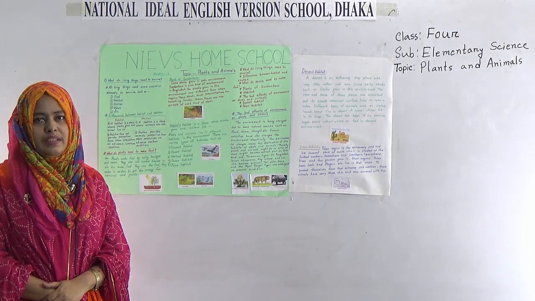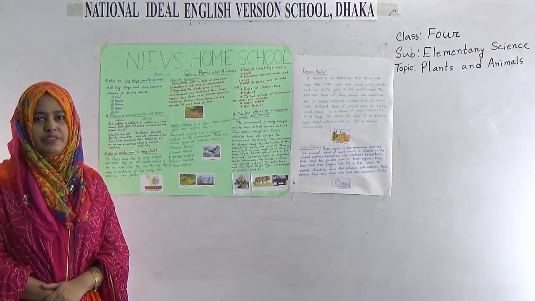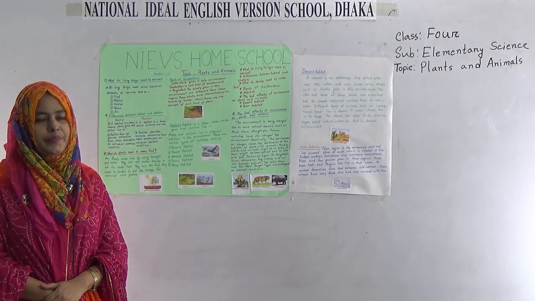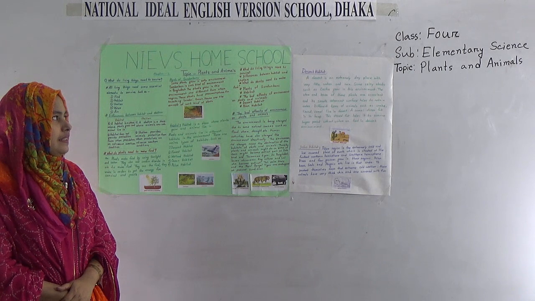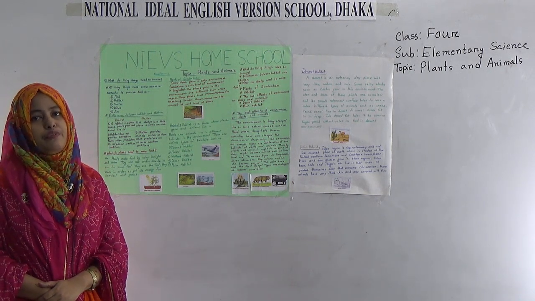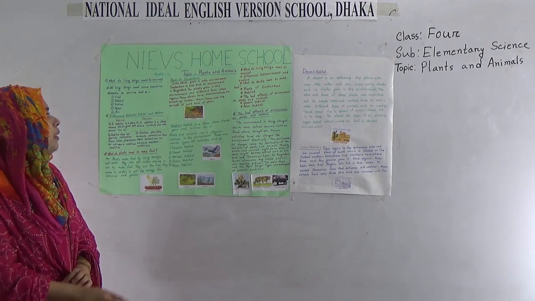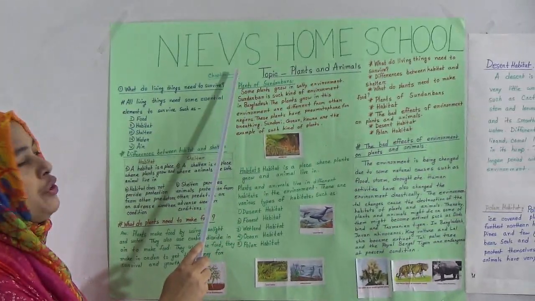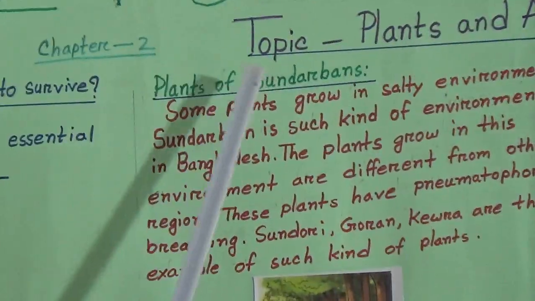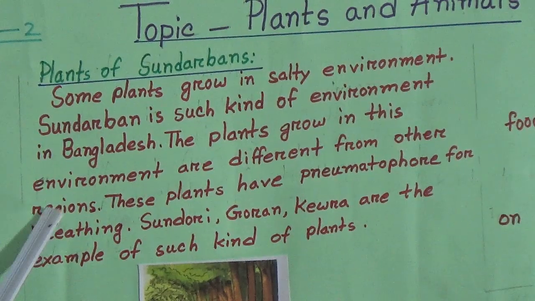I am Nasima Akhtar, Assistant Teacher of Science, National Ideal English Version School's morning shift. Today I am going to take an elementary science class for class 4 students. Today my topic is plants and animals. This is chapter 2. Dear students, I have already written here the important topics.